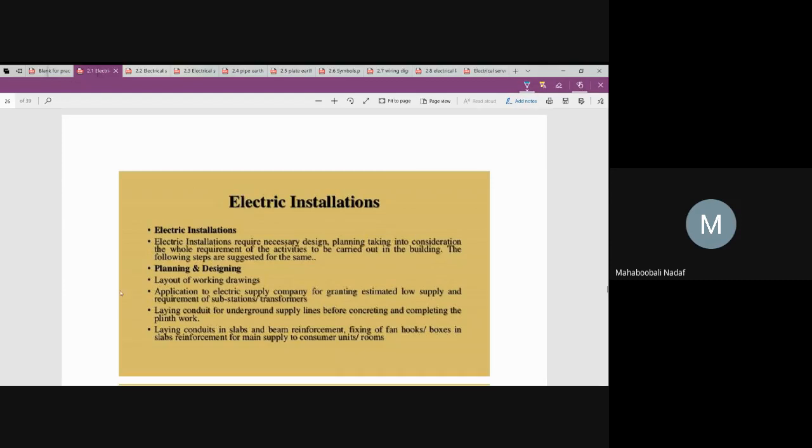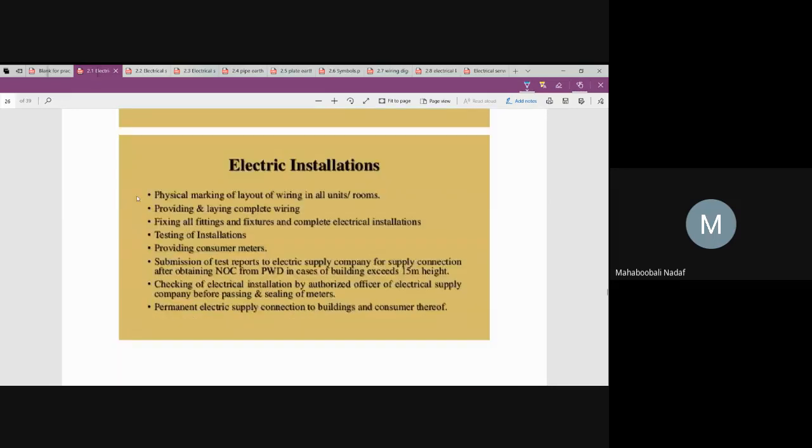Okay, see here. What is the first point? Layout. First, in the planning and designing, layout, getting or granting the permission for power supply. So what is the substation requirement? What are the transformer requirements? All those things you will get. Next is conduit placing, that is underground supply line or wherever the lines or conduits are going to go. And the last one, in slab, in beams, he is going to fix all the apparatus which are empty. All the apparatus means what? Hooks, distribution boards, sockets, all those things he is going to fix. This is the first step.